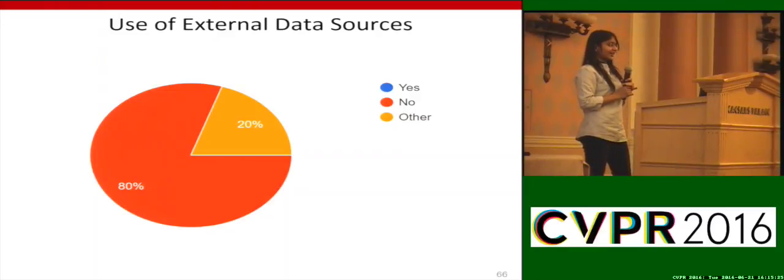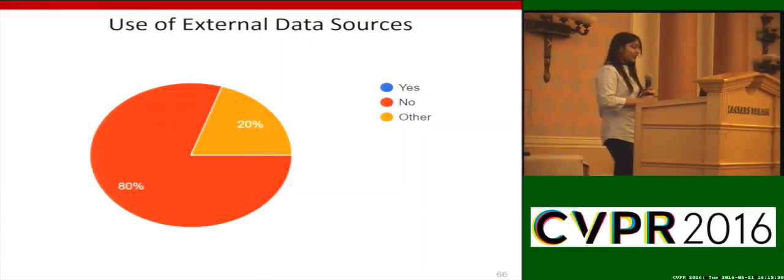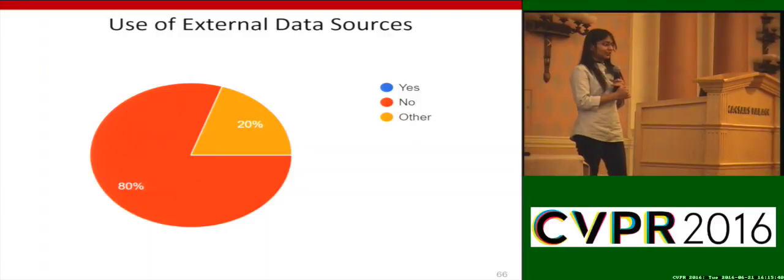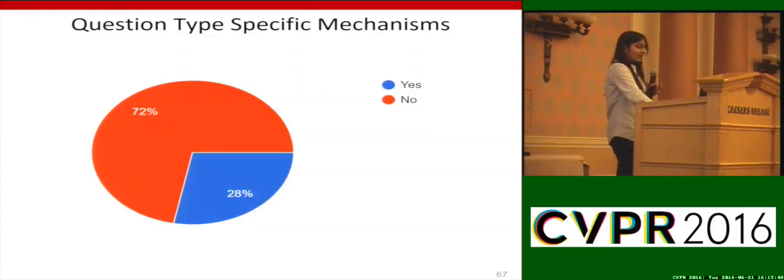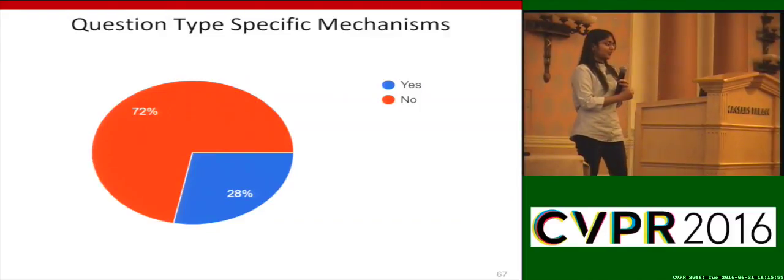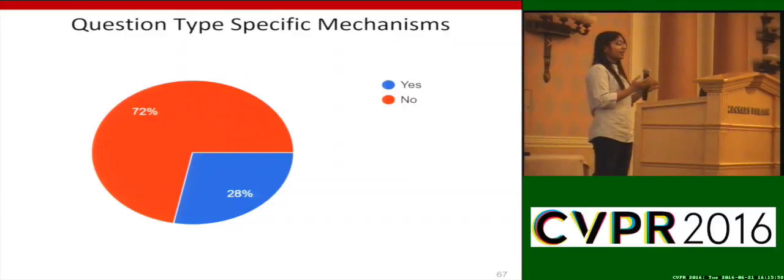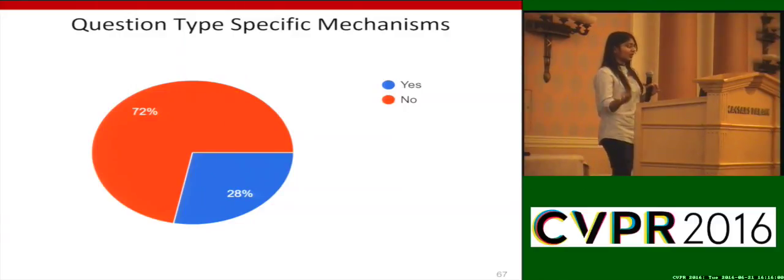Are people using external data other than the VQA training set and ImageNet to pre-train CNNs? Most of the people are not using external data. There are a few people, 20%, who are using external data, and when we asked them which external data they use, they told us that they used Visual Genome and Microsoft COCO Captions. 72% of the people are not using question type specific mechanisms, so it is not the case that they have a different model for counting questions and a different model for color questions.